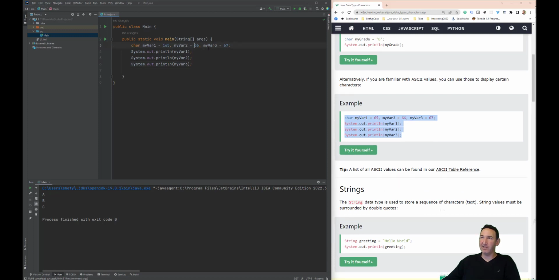Let's just try something out. I'll put 1, 2, and 3 here, and let's see what kind of characters we get. We get some interesting and different characters. So if you have a character that you don't have on the keyboard and want to show it, you can use the ASCII code to do it. I think I'll finish with this one, and I'll see you in the next lesson.